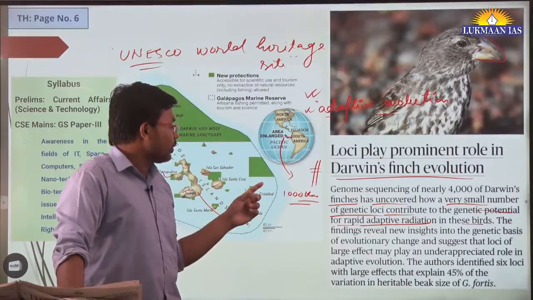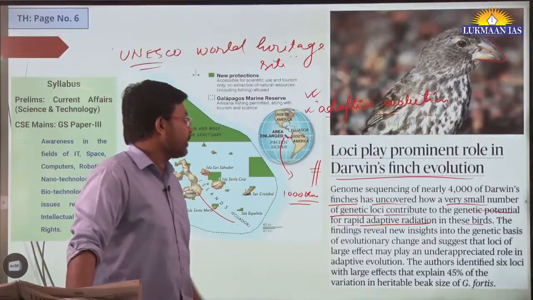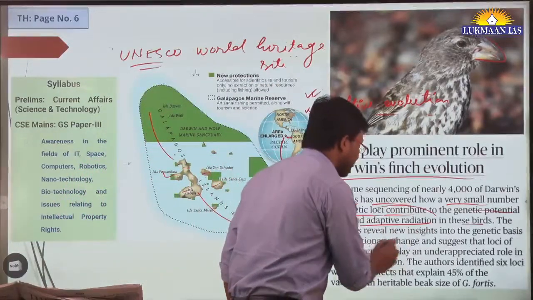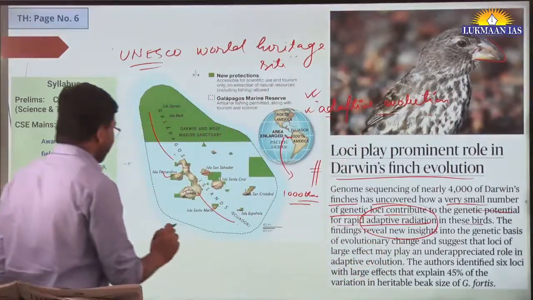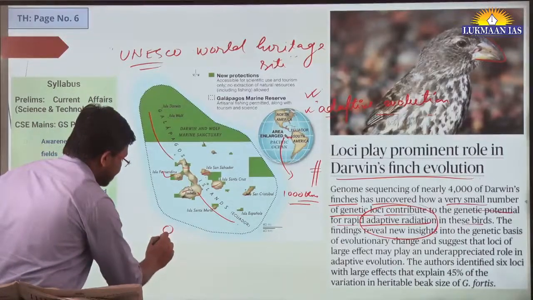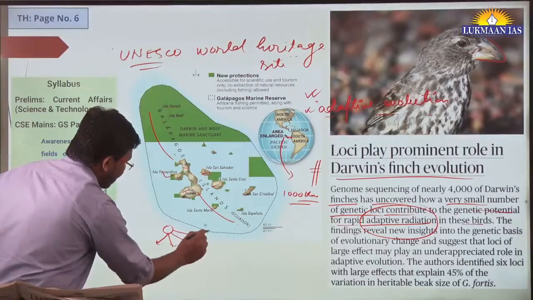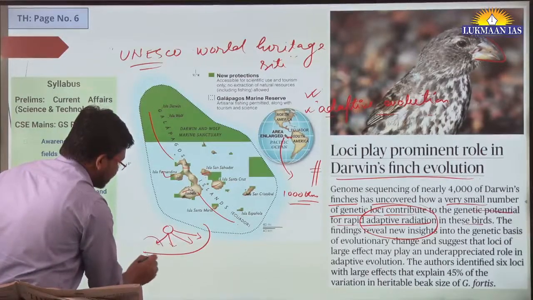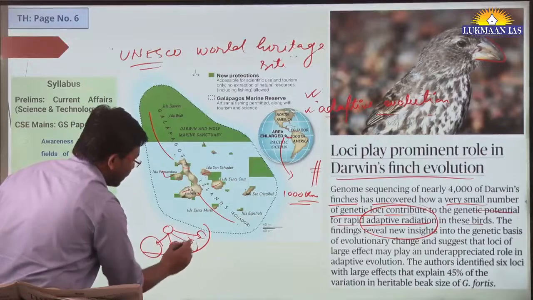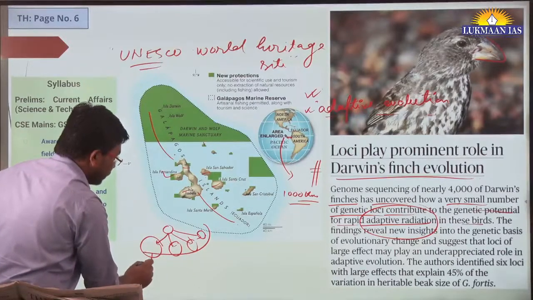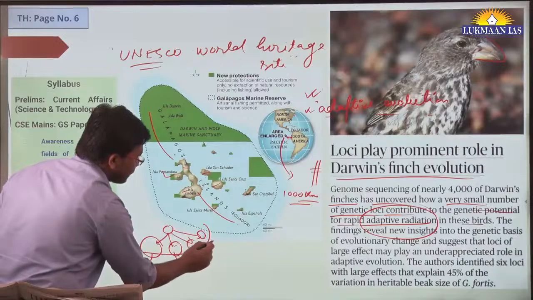So they talked about a concept which is known as adaptive radiation. In adaptive radiation, one ancestor is there, and out of that ancestor there are many offspring, and those that are fittest for the environment are able to survive.